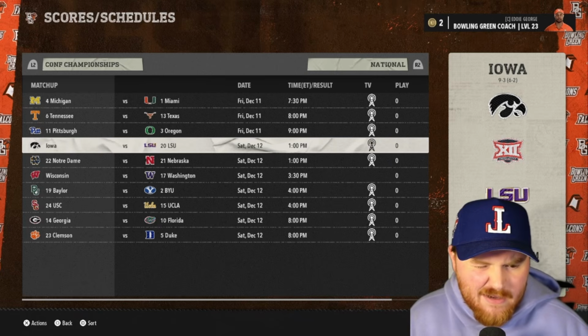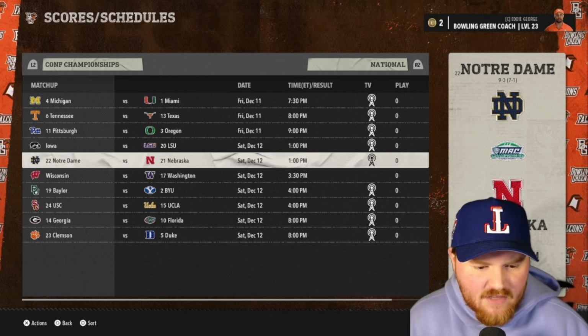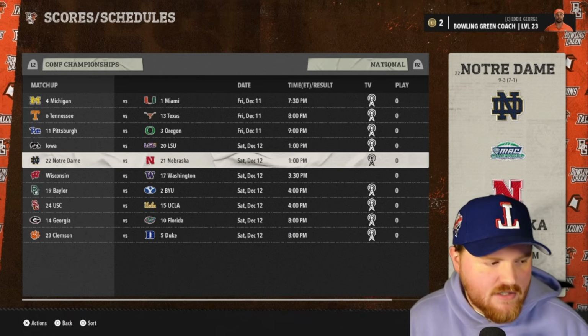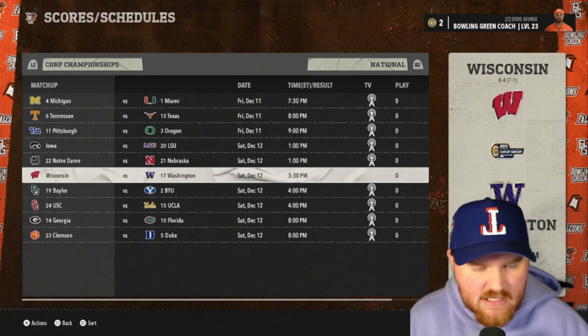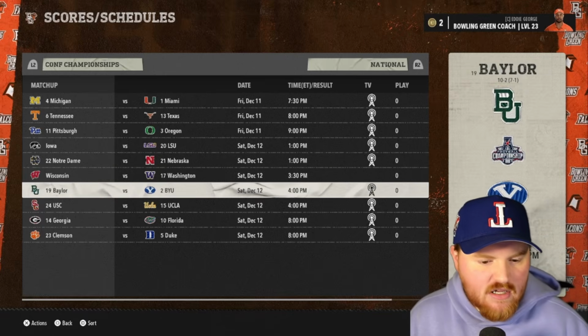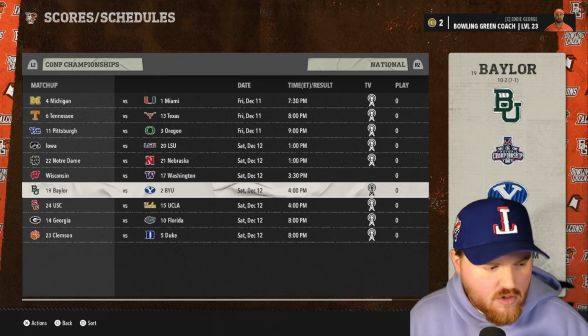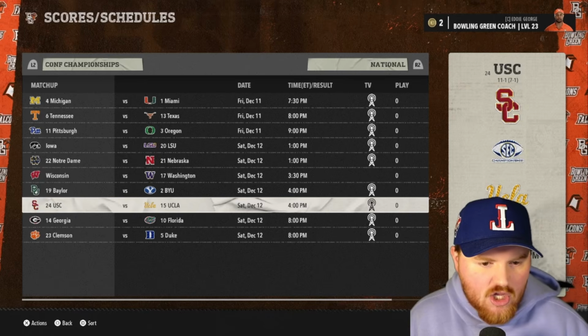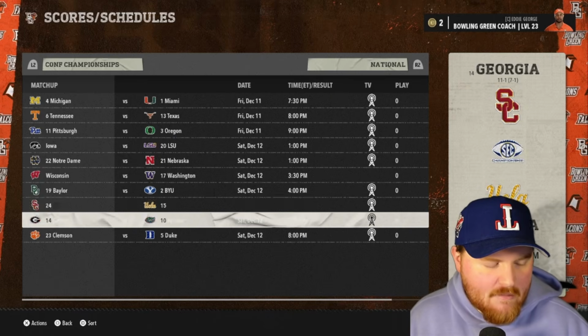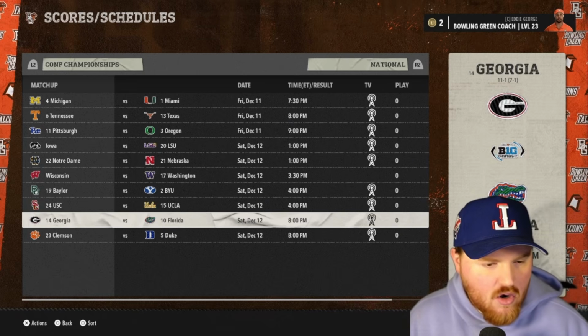This conference that we talked about a little earlier got some love. LSU's number 20. Nebraska ended up getting a little bit of love. They're 12-0 and number 21 in the country, and they're going to beat Notre Dame for the second time and not make the playoff. We don't see anything from the Sun Belt this year. Washington's 12-0 and number 17 in the country. BYU's 12-0 and number 2 in the country. They should probably get in this year. USC will not be making it back this year, although they are 11-1. Maybe UCLA, depending on how things go above them.